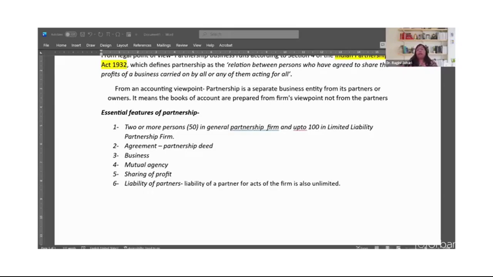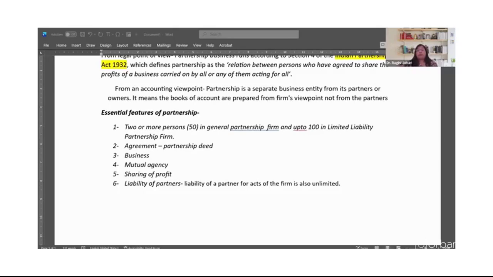Number one, every partner is entitled to participate in the conduct of affairs of its business. Number two, there exists a relationship of mutual agency between all the partners, wherein each partner carrying out the business is the principal as well as the agent for all other partners in the firm.